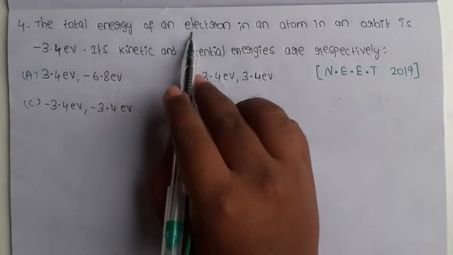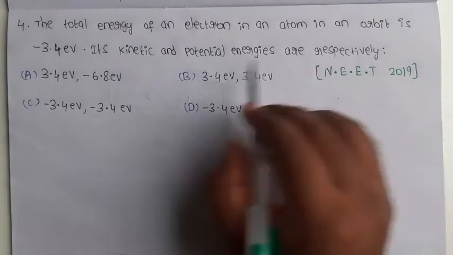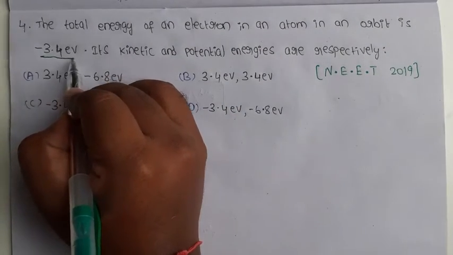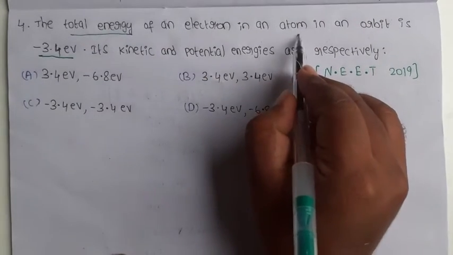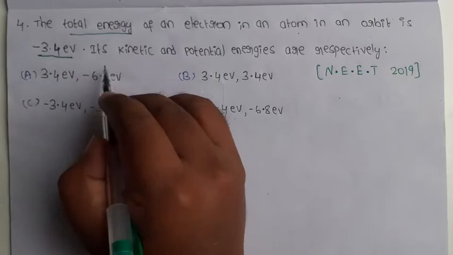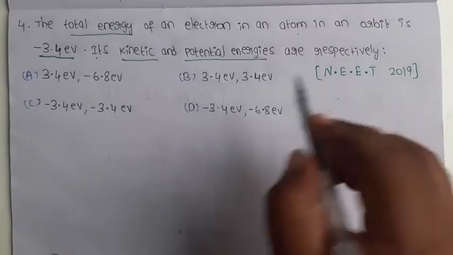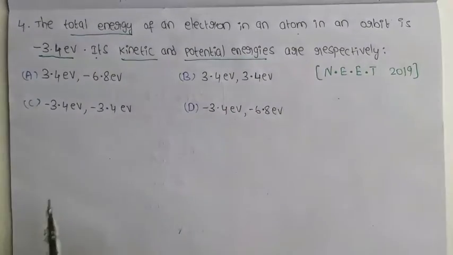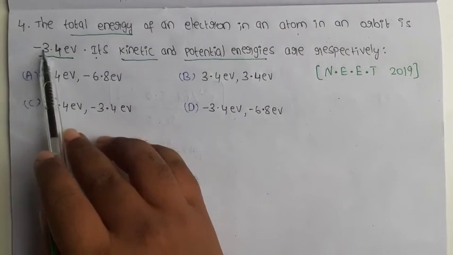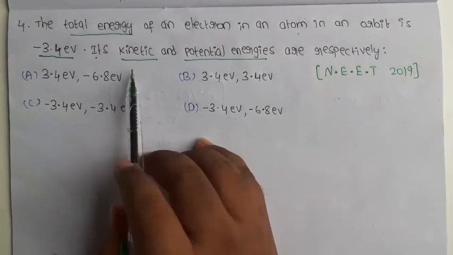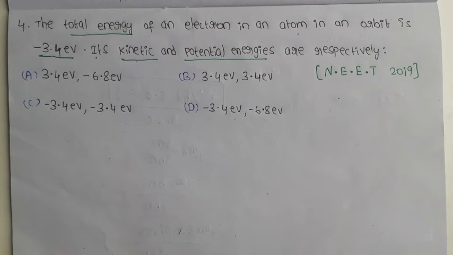The total energy of an atom in an orbit is minus 3.4 electron volt. So the total energy of an electron in an atom is minus 3.4 electron volts. Its kinetic and potential energies are respectively? Here, for one electron in an atom, its total energy is given, that is minus 3.4 eV. We are going to find the kinetic and potential energy values of that electron.